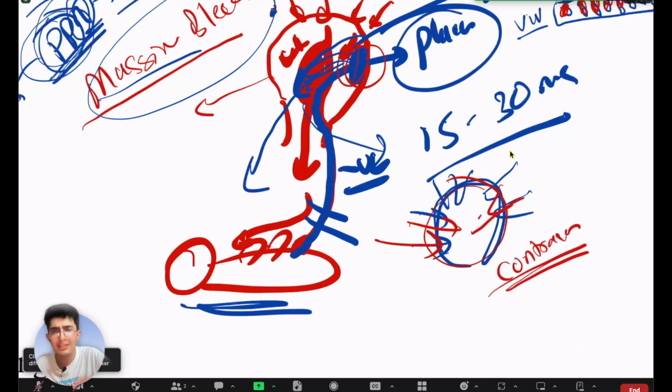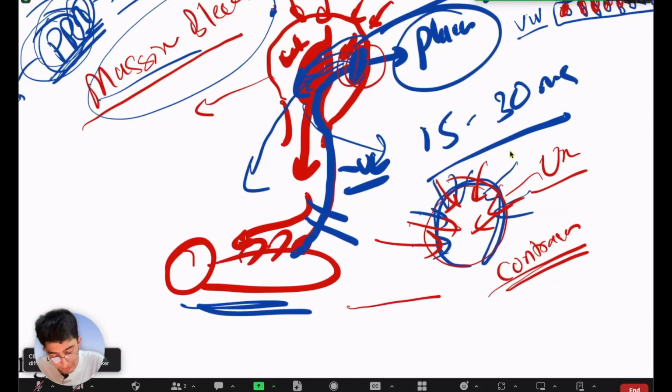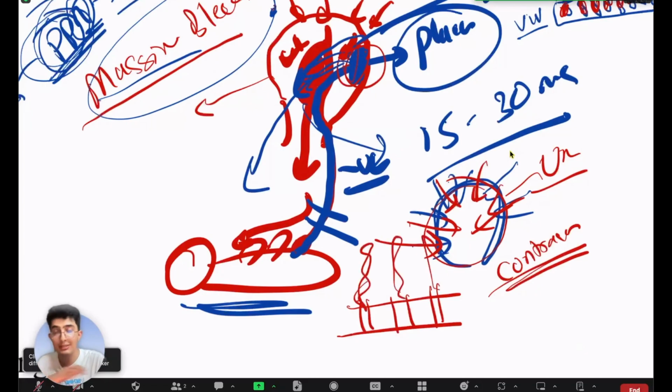So the uterus contracts very severely right after the placenta is expelled. What is the benefit of uterine contraction after the expulsion? After the baby and the placenta are expelled, there are bleeding blood vessels within the wall of the uterus. When the uterus contracts severely, what will happen to these blood vessels? This was your uterine wall, and these were your blood vessels that were leaking, because the placenta just went out.